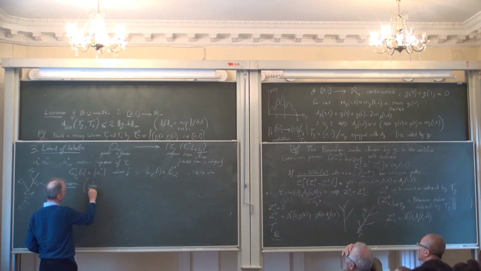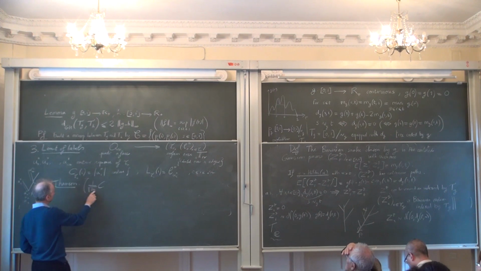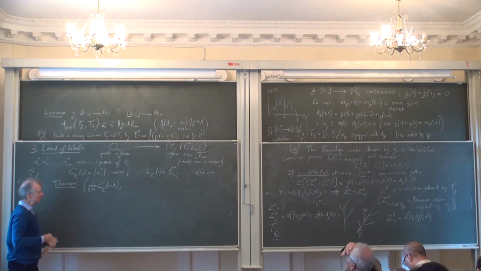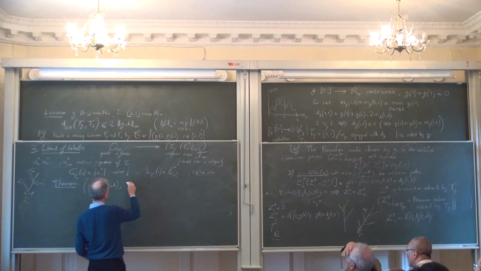This is what we saw yesterday: 1 over square root of 2n, C_n of 2nt. But I will also include the convergence of the labels, these label functions.